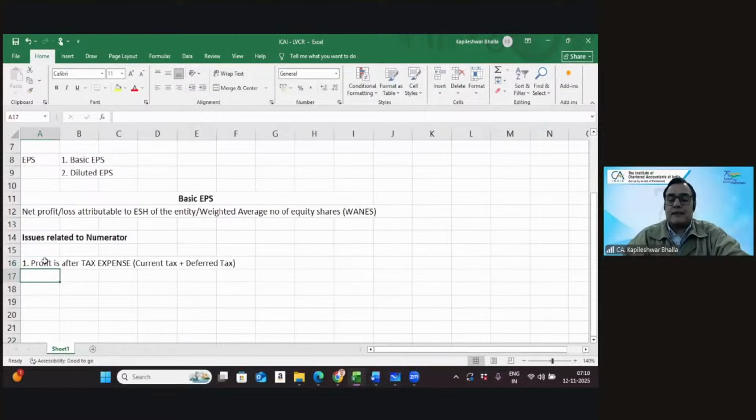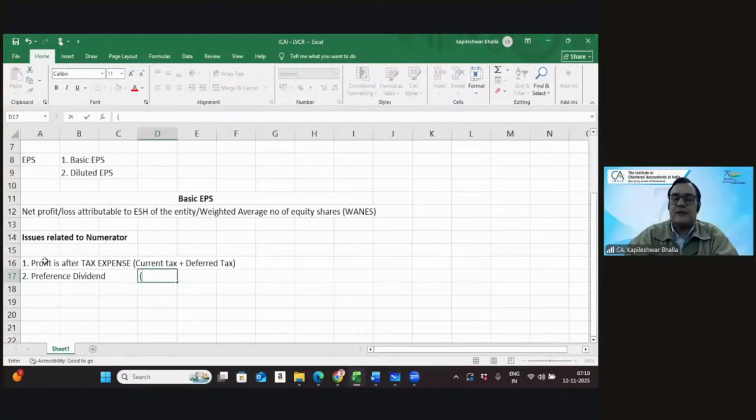The second concept which should come to your mind is the preference dividend. The question arises: do we consider the profits after the preference dividend, or before the preference dividend? This all depends upon the nature of the preference share.